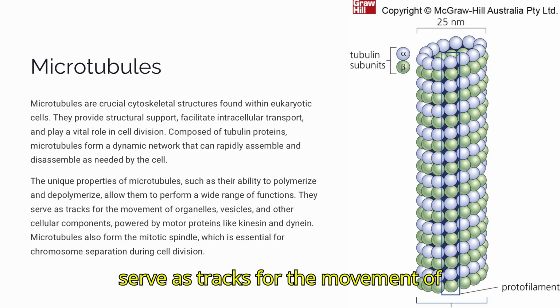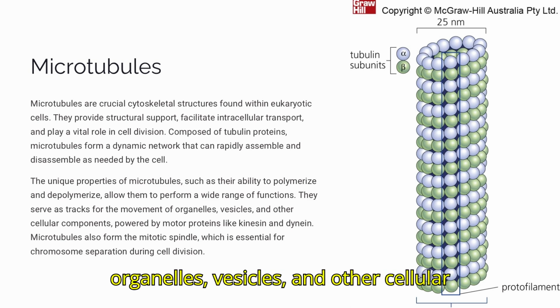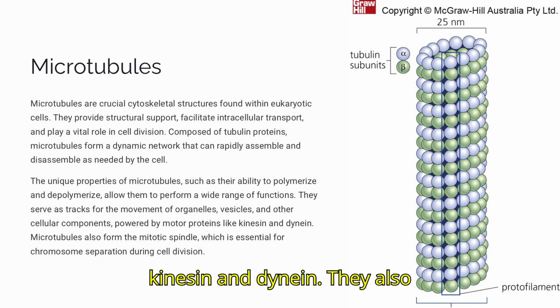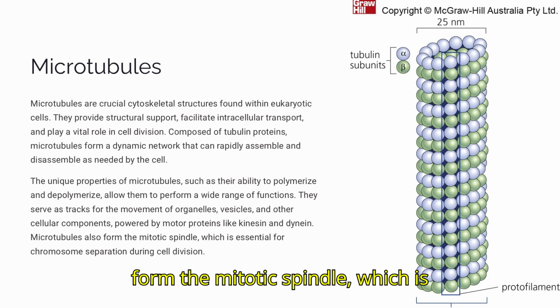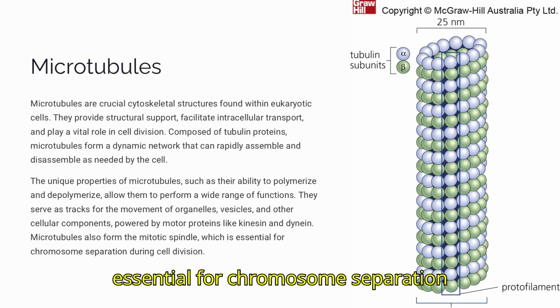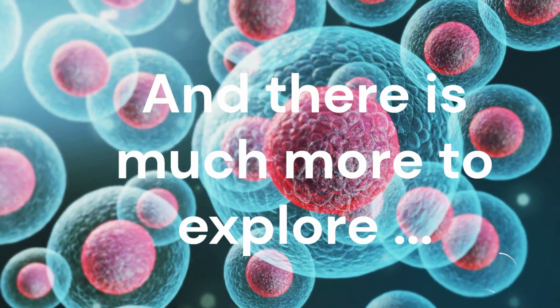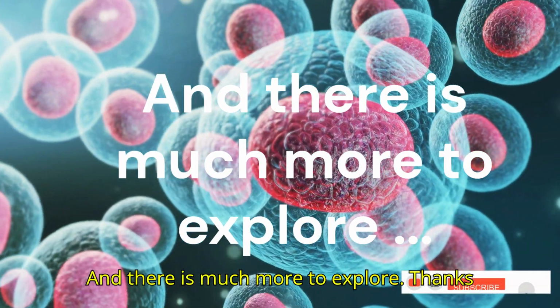Microtubules serve as tracks for the movement of organelles, vesicles, and other cellular components, powered by motor proteins like kinesin and dynein. They also form the mitotic spindle, which is essential for chromosome separation during cell division. And there is much more to explore.